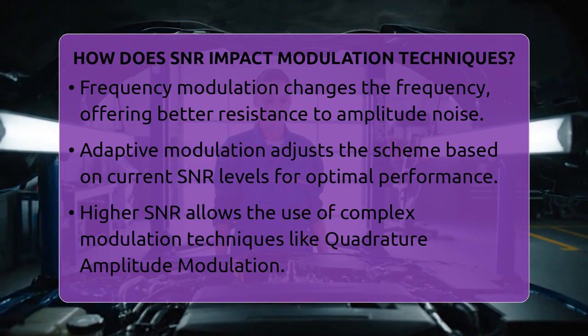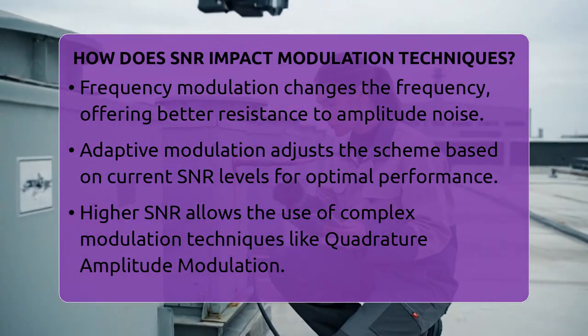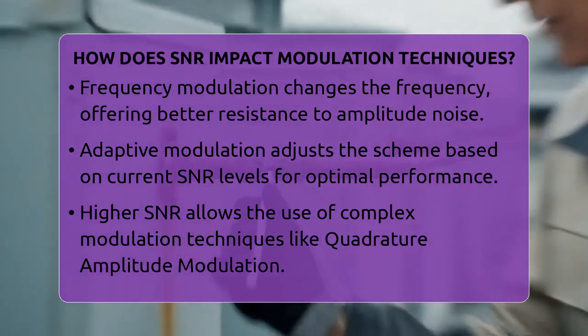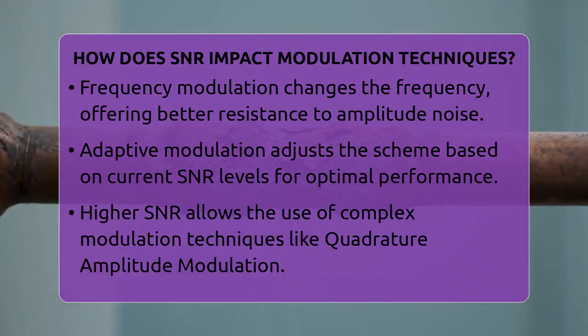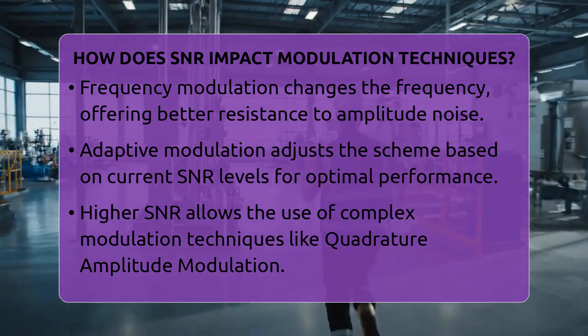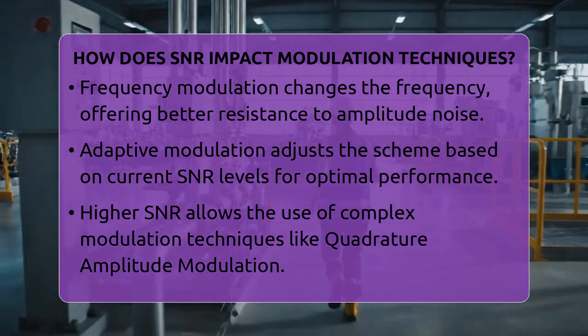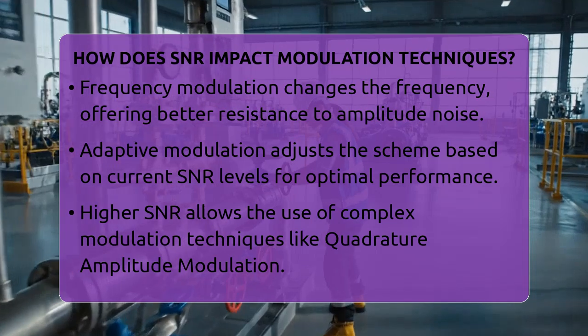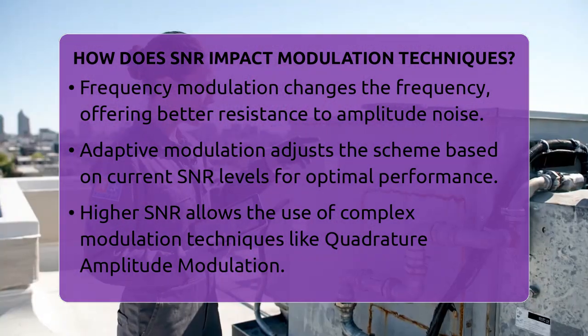On the other hand, frequency modulation encodes data by changing the frequency of the carrier wave. Since it relies on frequency shifts rather than amplitude, it is more resistant to noise that affects amplitude. This makes frequency modulation a better choice when the SNR is low.